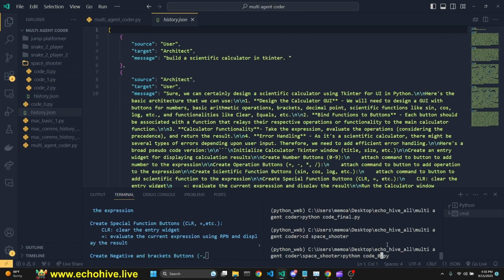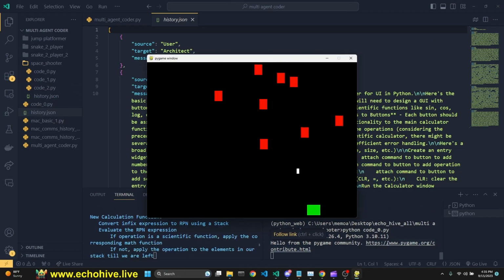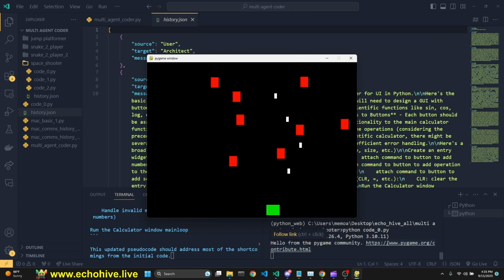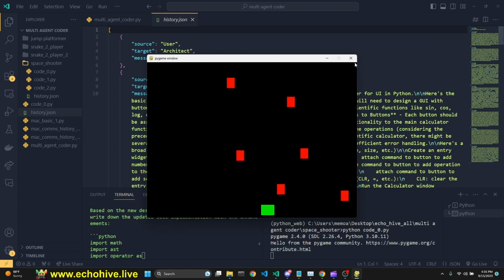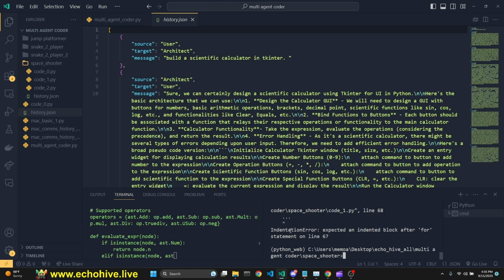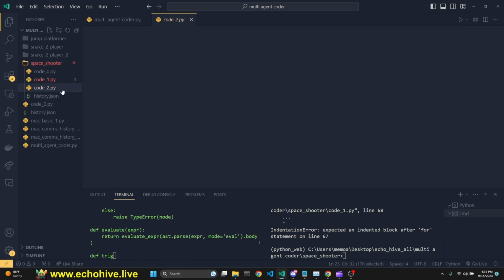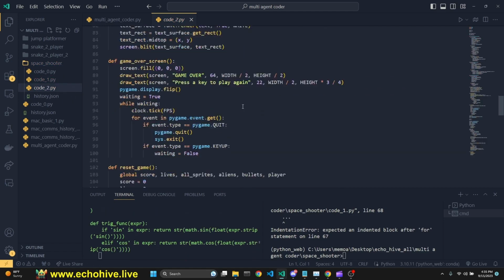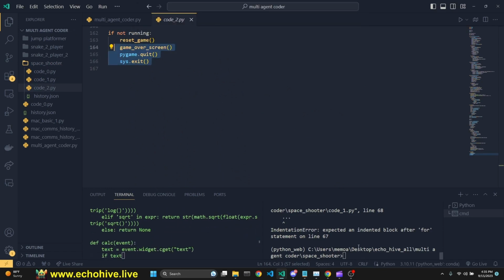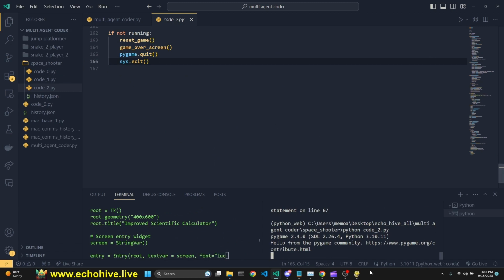Anyway, let's run the first file for the space shooter game and see what we got. As you see, it got it right the first time around. There's no keeping track of scores or anything like that, but it works. Let's see what the second iteration looked like. This one seems to have some error here because it didn't fill out all the code, but then on the third iteration, it was able to, and it wrote almost 200 lines of code. So that's actually good. So let's run the final iteration.